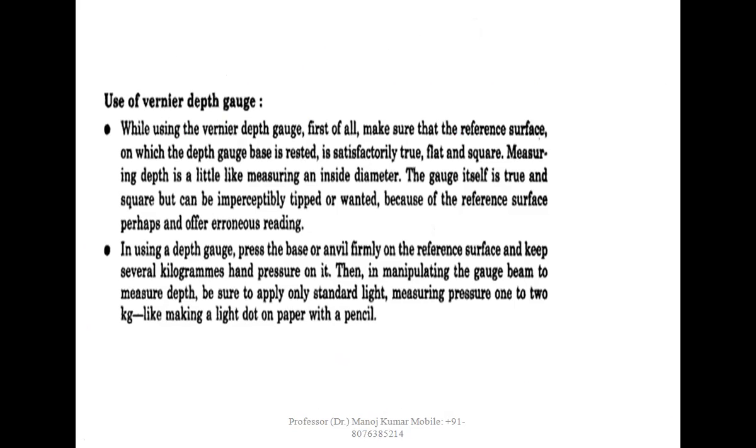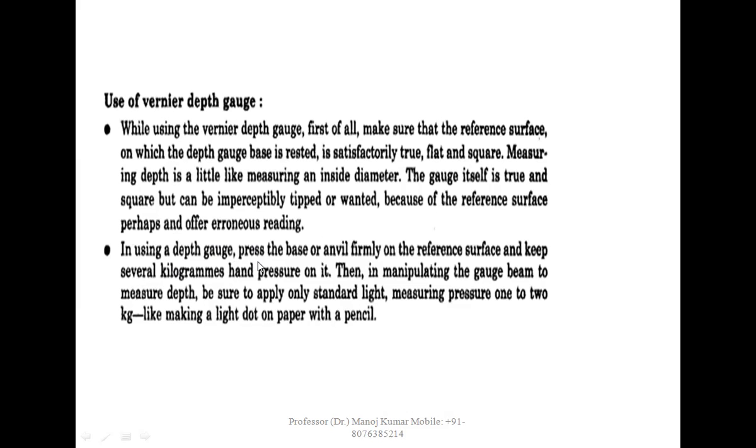Use of the vernier depth gauge. While using the vernier depth gauge, first of all, make sure that the reference surface on which the depth gauge is rested is satisfactorily true, flat, and square. Measuring depth is a little like measuring an inside diameter. The gauge itself is true and square, but can be imperceptibly tipped or canted because of the reference plane, perhaps, and offer erroneous reading.